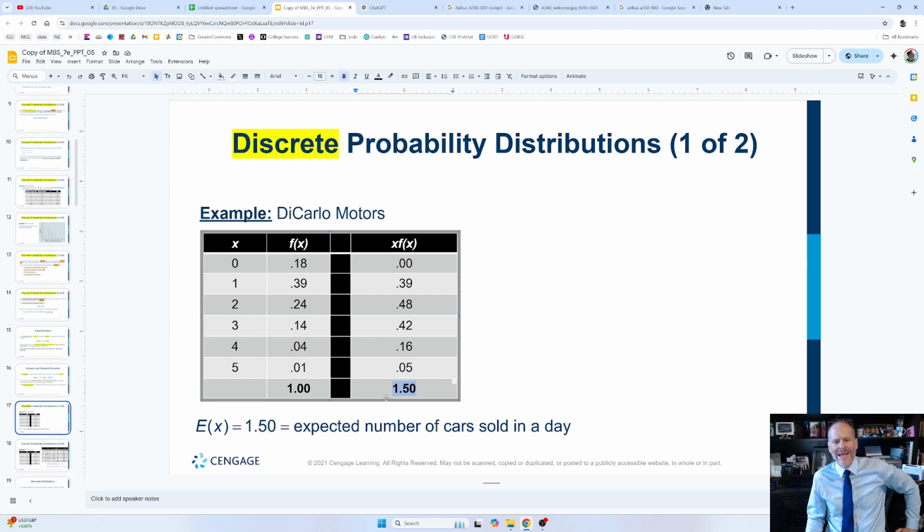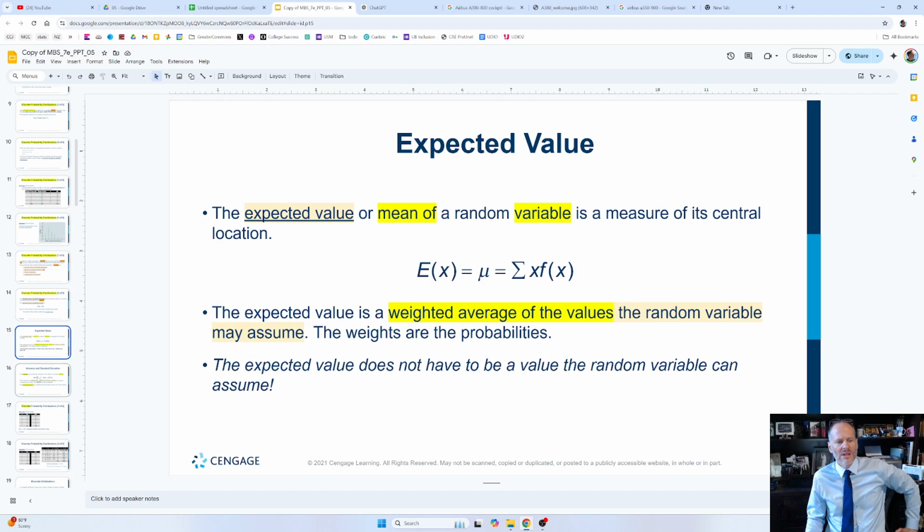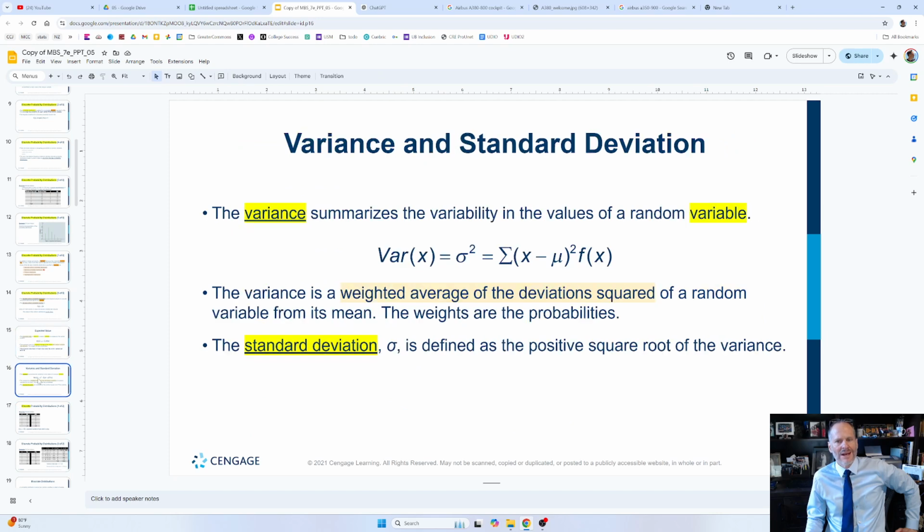But like, what's the moving average? So over 10 days, how many cars did we sell? Did we sell 15 cars over 10 days? Cool. We've been selling 1.5 a day. And that is our expected value based upon our discrete probability distribution. So that's expected value. And then there's also variance and standard deviation. We're going to do that one in the next video because we're at 12 minutes, 42 seconds.